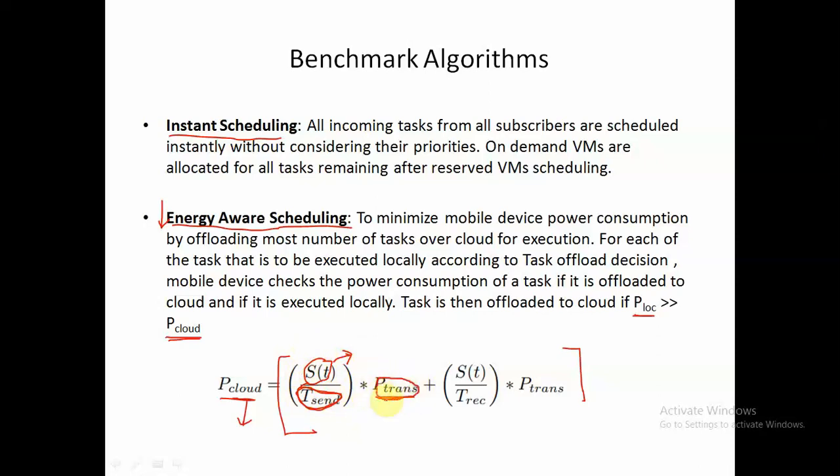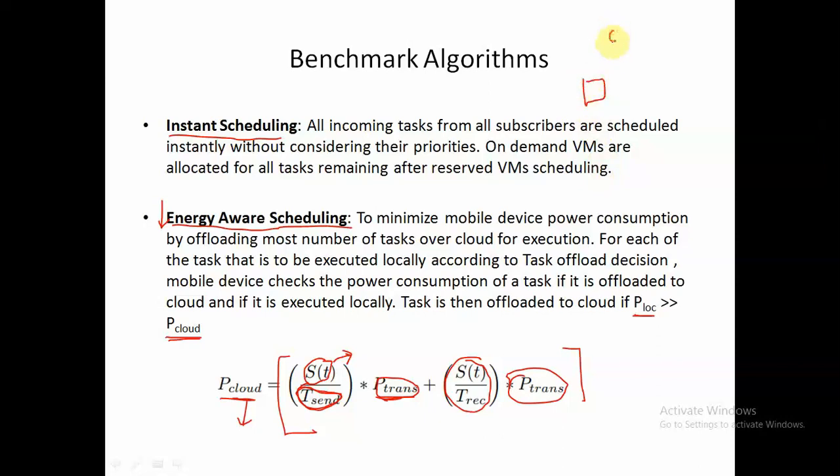So we have to multiply it with the transmission power, and then again for this much time we want to receive, we want to download, and this is the transmission. Again, this is the transmission power. So this will be the power of the mobile device, because even if a task is executed over the remote cloud, the mobile device power will be consumed for,